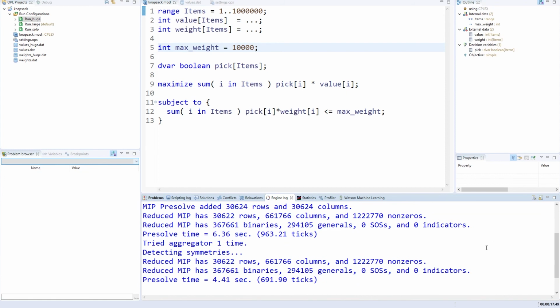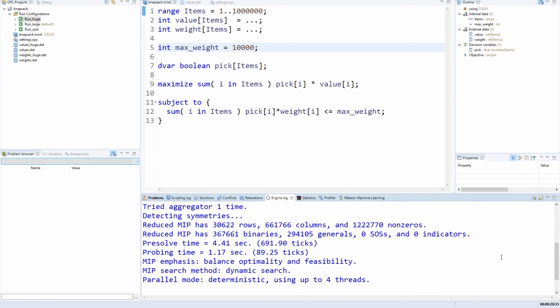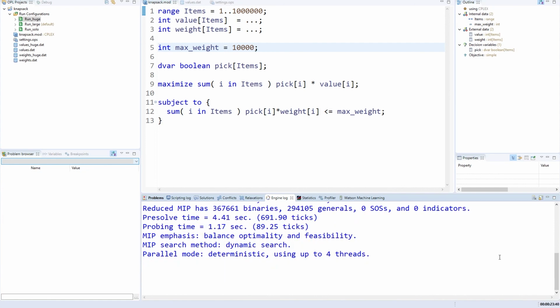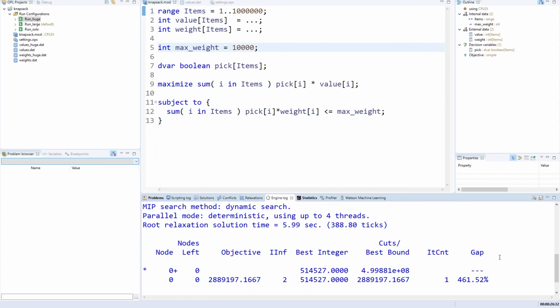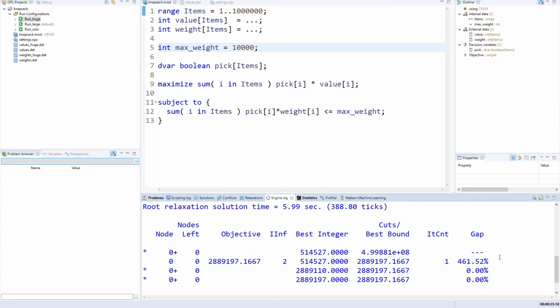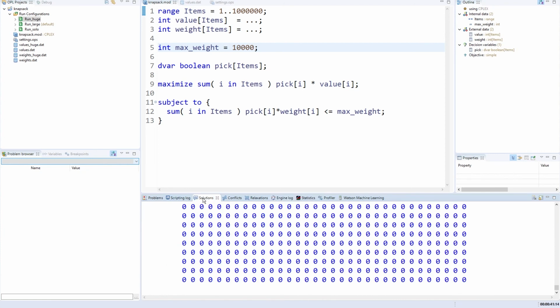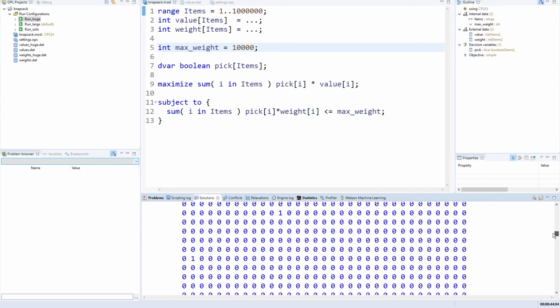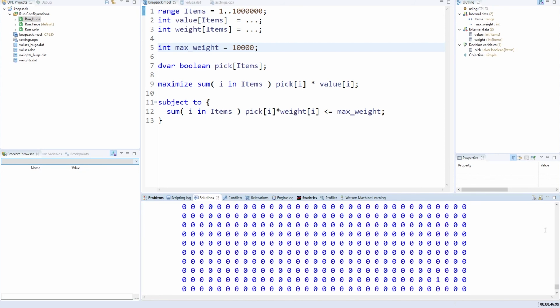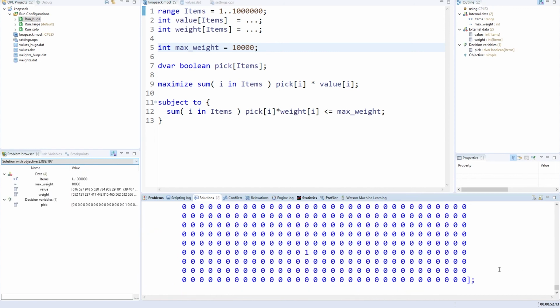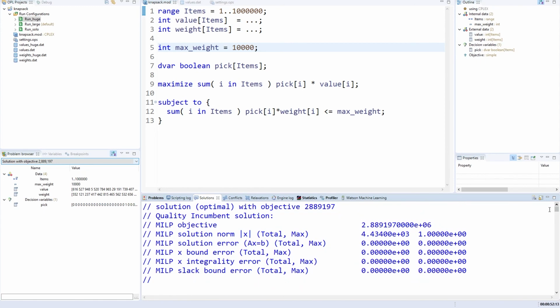Something called pre-solve. It's even multi-threaded, it looks like, which we aren't. That's something we've ignored completely. Whether it would help the DP is an interesting question that I'll leave open, or how you would solve Knapsack efficiently in a multi-threaded setting. There it is. 32 seconds. Well, it spent 32 seconds on branch and cut, but including model building and that pre-solve and everything, it was actually 52 seconds. So at least on this instance, our specific algorithm and our specific programming effort were able to give us the win, significantly.